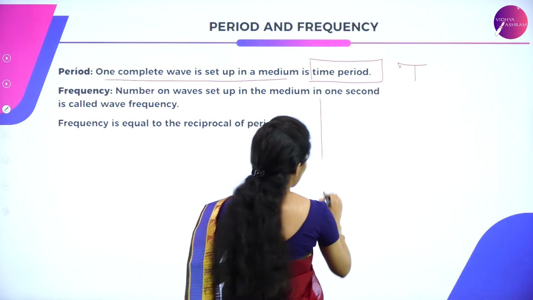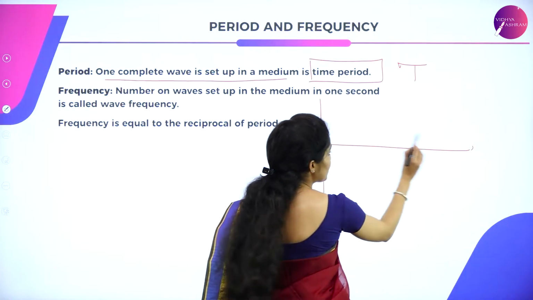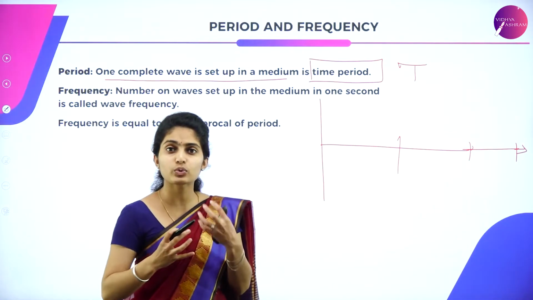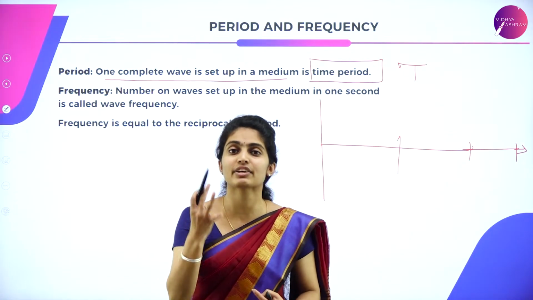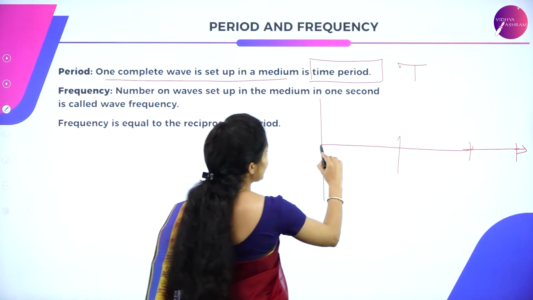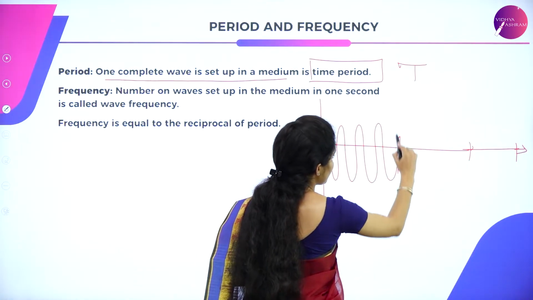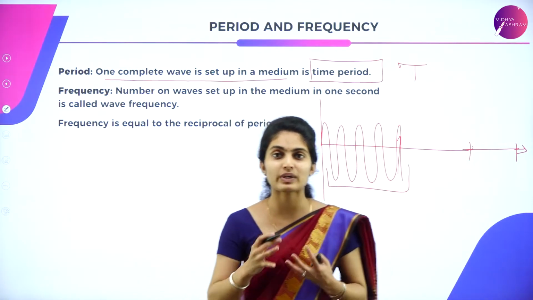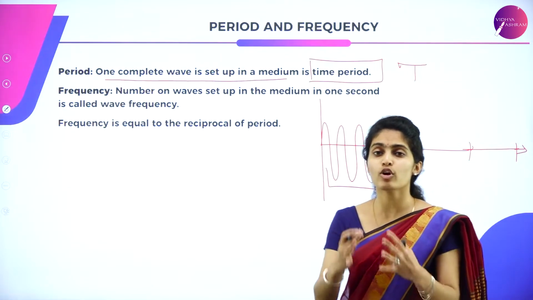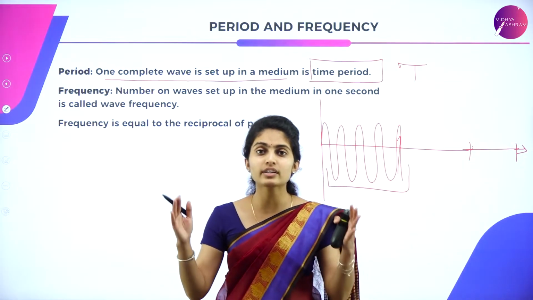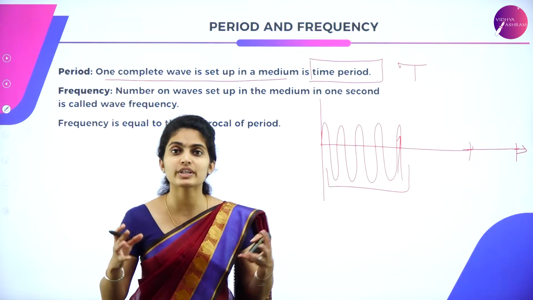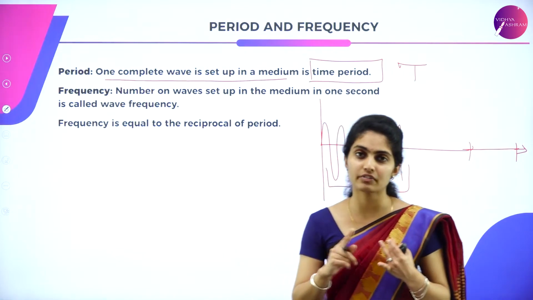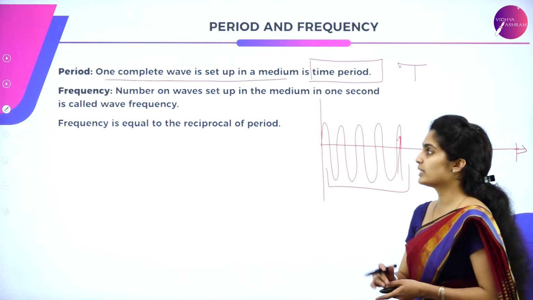So suppose you're considering from here to here as a certain interval of time which continues, how do you conclude this frequency? It is nothing but just giving a waveform. So how many waveforms are formed within this time period is said to be frequency. It depends on how many waves are formed in one complete set, that is per unit time interval, it can be called frequency. So I hope you're clear with the period as well as frequency here.